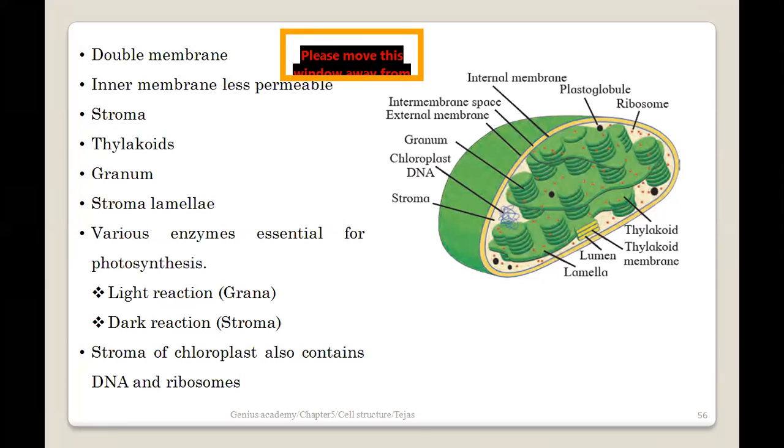So when I say photosynthesis, there are two important steps which are involved, called as a light reaction and the dark reaction. Light reaction is a part of photosynthesis which actually takes place in a grana. So inside the thylakoid sacs, ये particular reaction takes place, ये particular reaction होता है, and it requires the pigment chlorophyll and the sunlight, and that's why it is called as a light reaction.